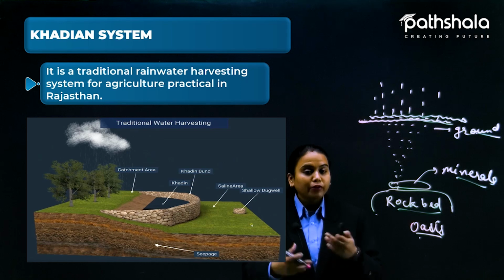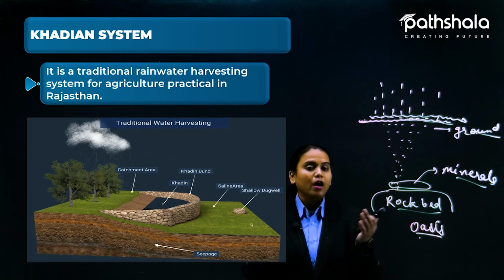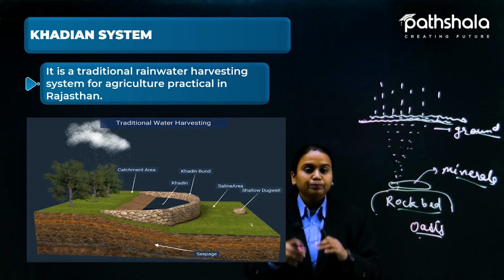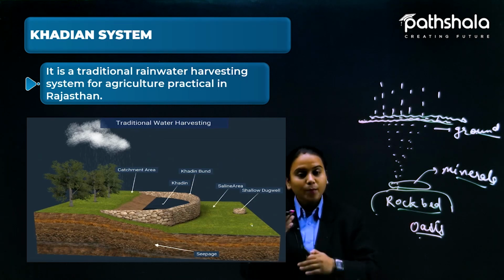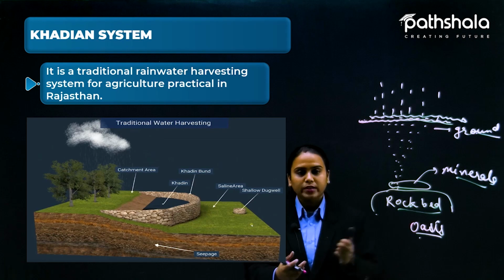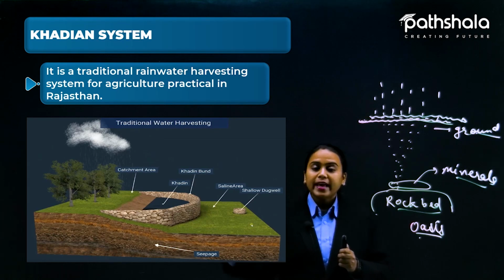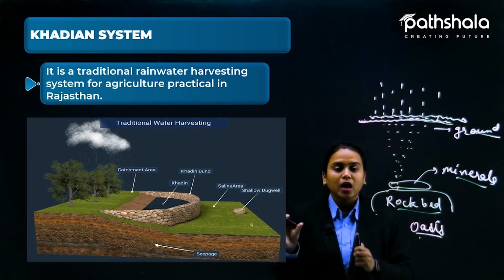That makes the different plants grow up around the water bodies. Now this plantation that has happened automatically generates, we call it an oasis. So this is one system, the Khadin system.